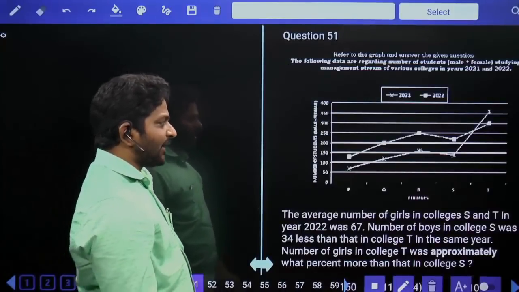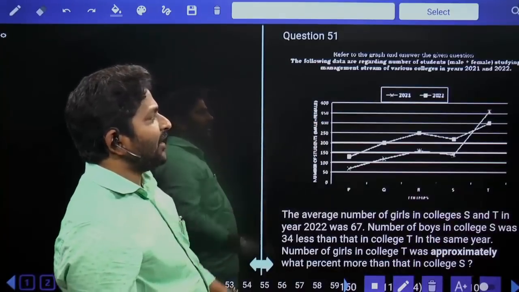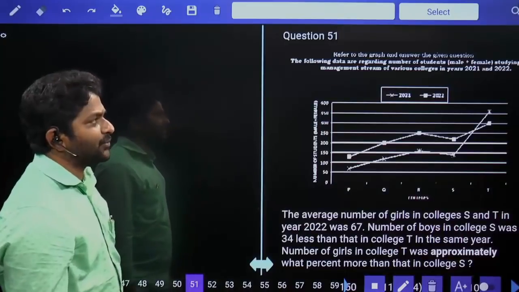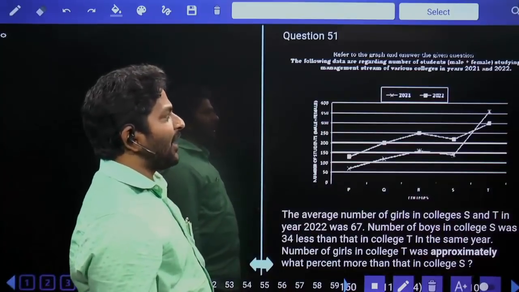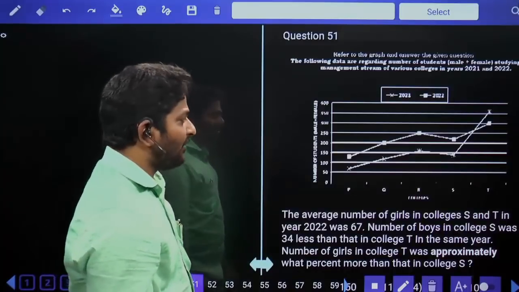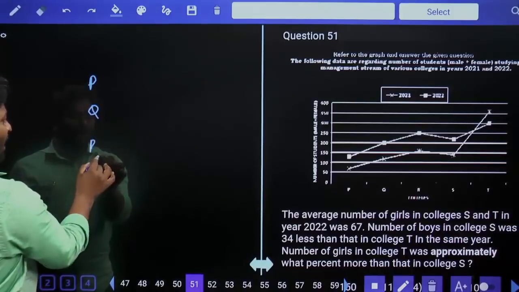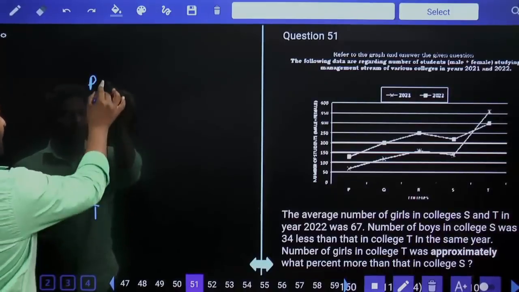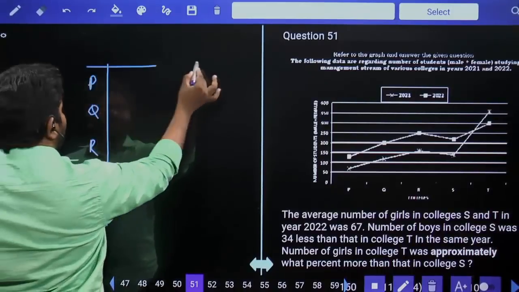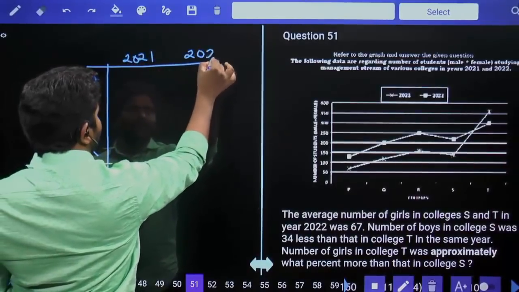Now look at the data. Here we have a line graph. The following data is regarding the number of students, male and female, studying management stream of various colleges in the years 2021 and 2022. So we have P, Q, R, S, and then T. And then we have 2 years, 2021 and 2022.